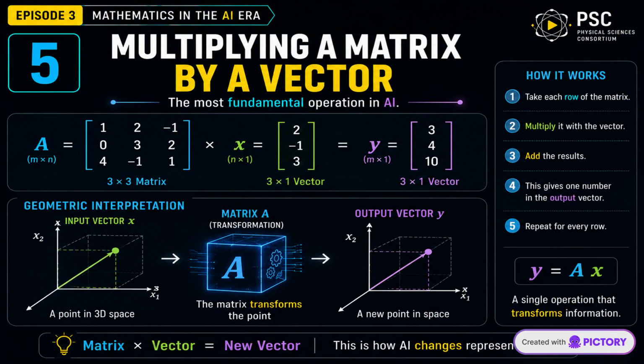Matrix vector multiplication combines the numbers in a vector according to the relationships encoded in the matrix. The result is another vector. This simple operation is fundamental because neural networks repeatedly use it to transform information.